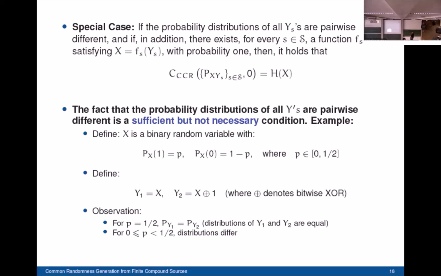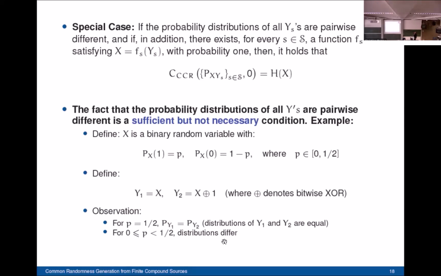An interesting observation is that if we fix the parameter P equal to 1/2, then Y1 and Y2, the generic variables at terminal B, will have equal distributions. However, if we take P different from 1/2, then the distributions will be different.